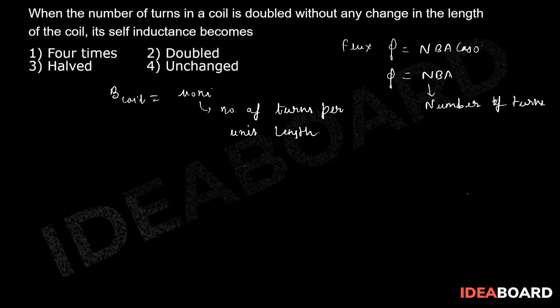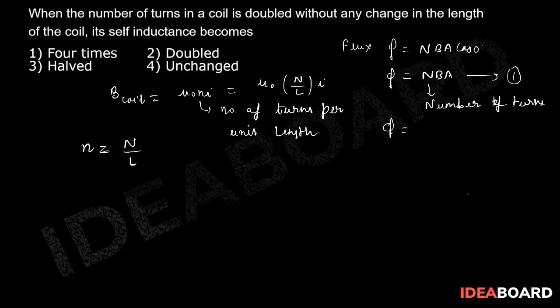So if we want to define n, n will become N by L, because total number of turns divided by the total length. So we can put this value N by L into this formula. We get mu naught into N by L into I, and overall we can call this equation number 1.